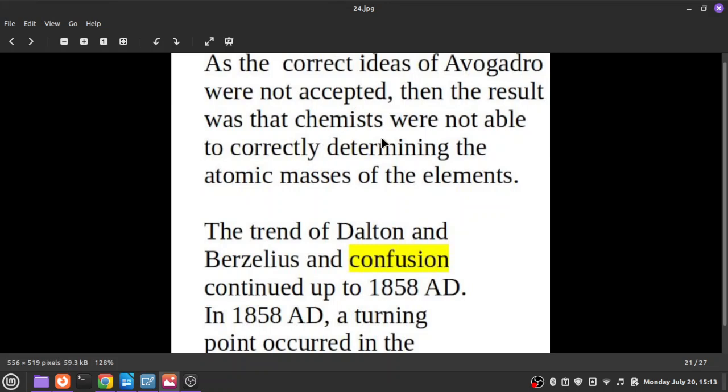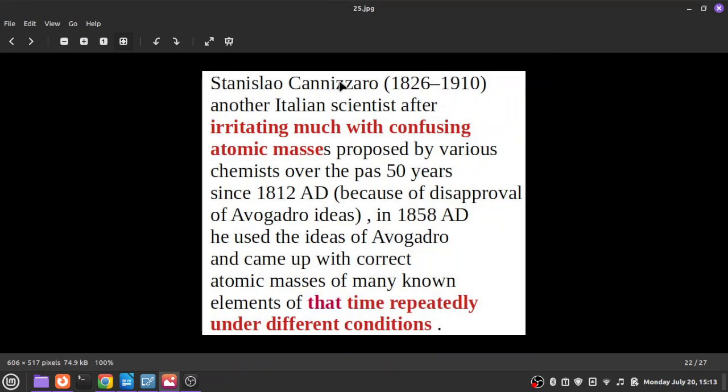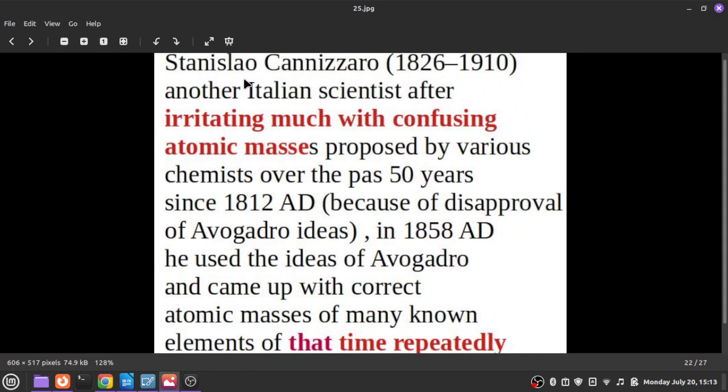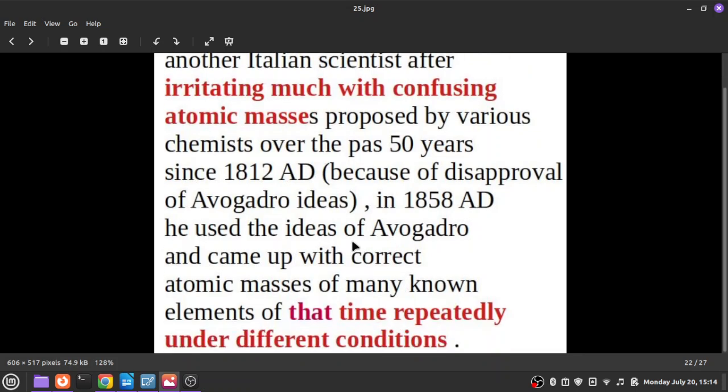Only in 1858 a reasonable solution was found for the determination of atomic masses, once Avogadro's idea was accepted. For example, Stanislao Cannizzaro, an Italian scientist, was irritated very much by the confusing atomic masses proposed by various chemists for the past 50 years. And in the year 1858, he himself accepted Avogadro's principles and invented procedures to determine the atomic masses.